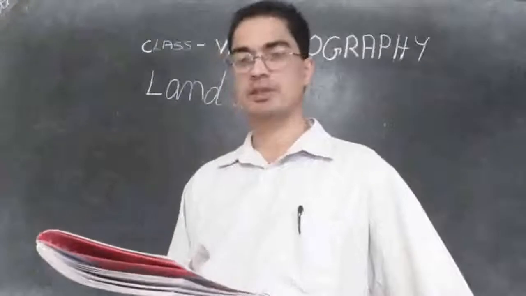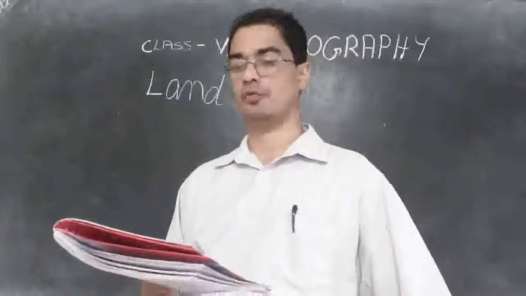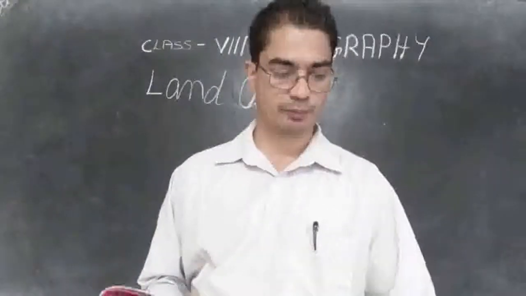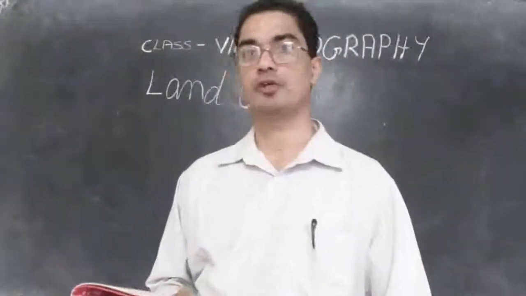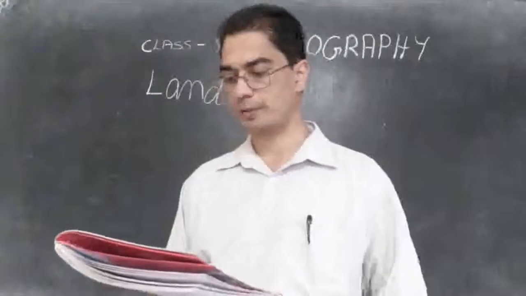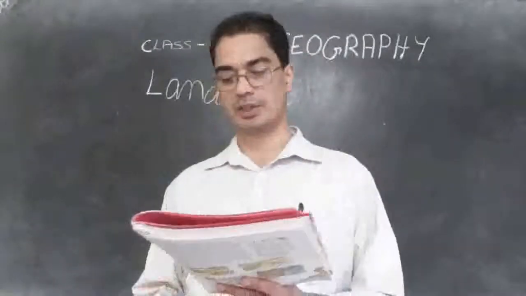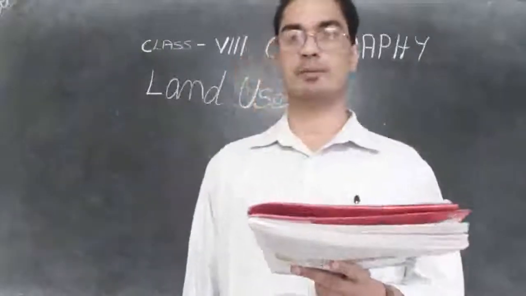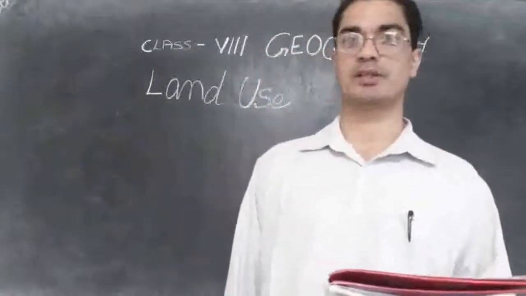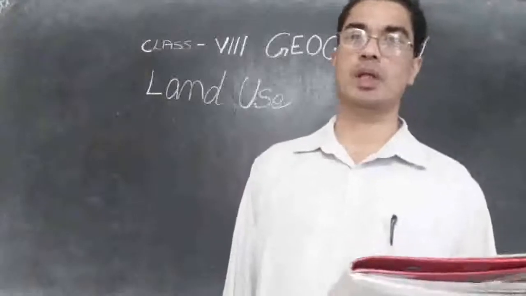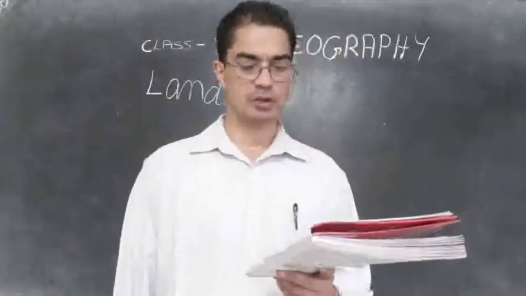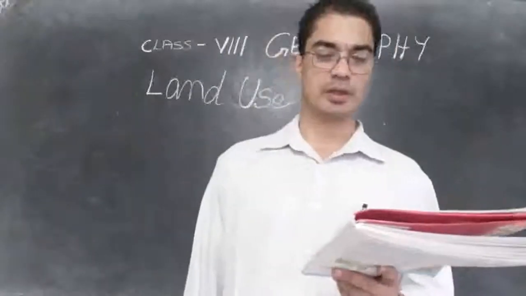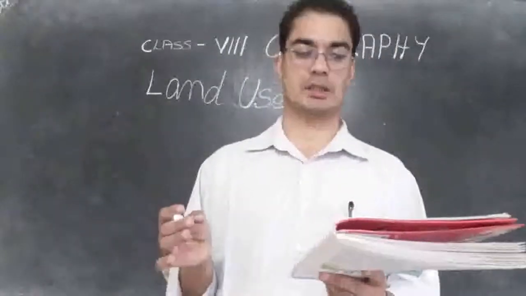Then 22% is forest. So we also don't have enough area for forest. Suppose we need 30%, but we have only 22% as forest area. Then 17% is used for other purposes. Then Japan, a small country but a very well developed country. So 12% of it is used for cropping. Then 2% is used for pasture land.